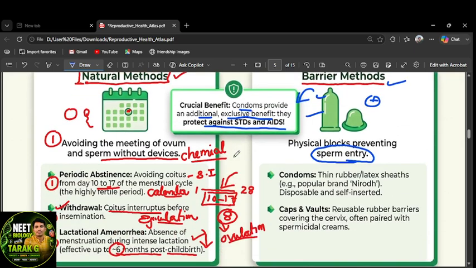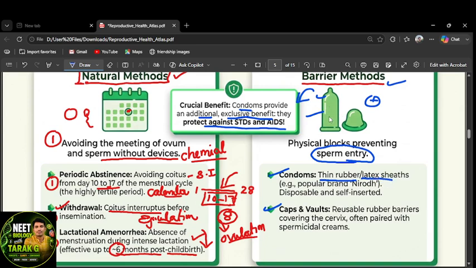The barrier methods are condoms and cervical caps and walls. Condoms and caps and walls. Condoms are a thin rubber or latex sheath. This is the picture.